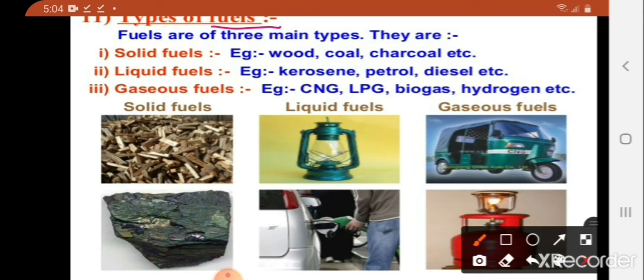Fuels are of three main types: solid fuels, liquid fuels, and gaseous fuels. Examples for solid fuels are wood, charcoal, etc. For liquid fuels, it is kerosene, petrol, diesel, etc. And for gaseous fuels, it is CNG, LPG, biogas, etc.